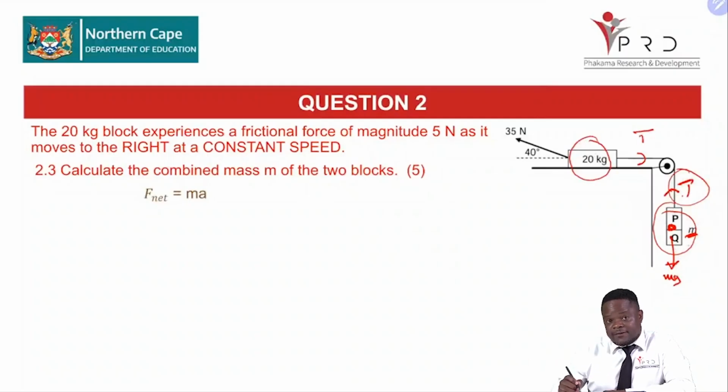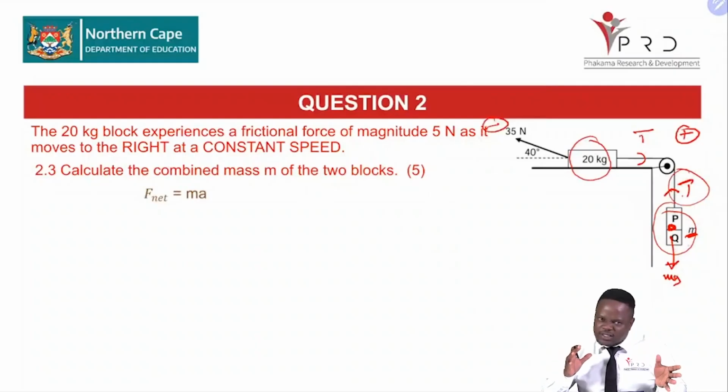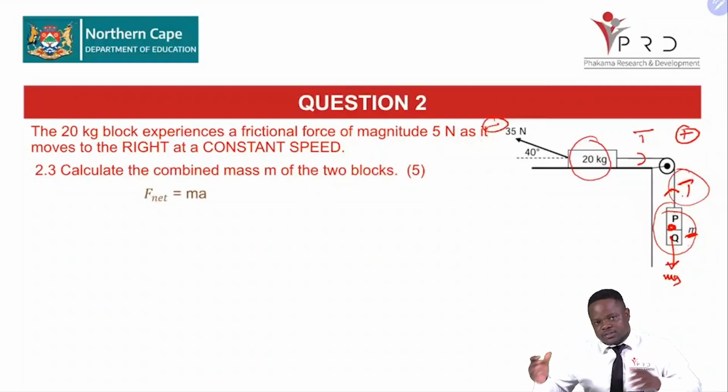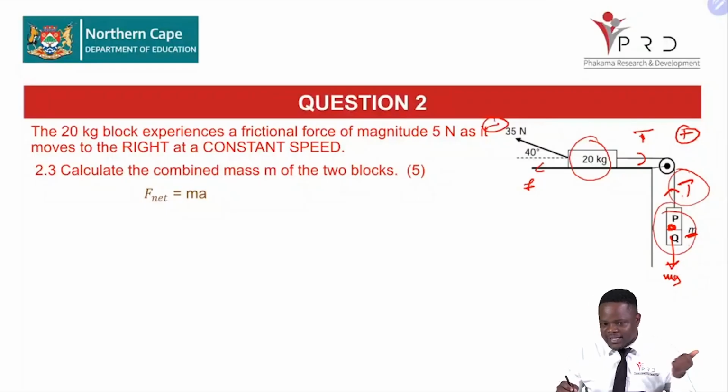And we'll say towards the right is our positive and towards the left is our negative. Take note of that. Always try to take your east as positive to make your calculations quite easy. Right, so opposing the tension, what else do we have? Remember, we have our frictional force, our kinetic frictional force, which is going towards the left.